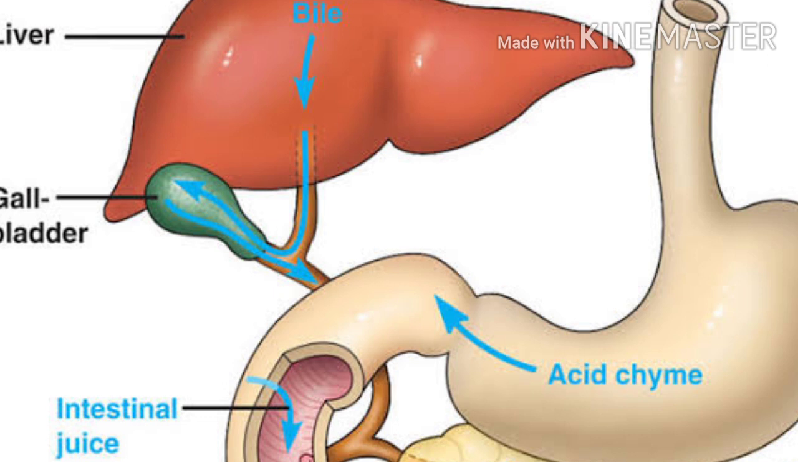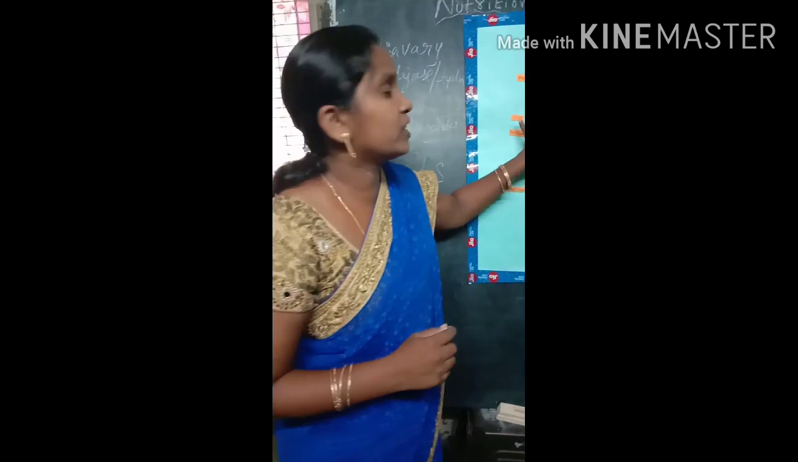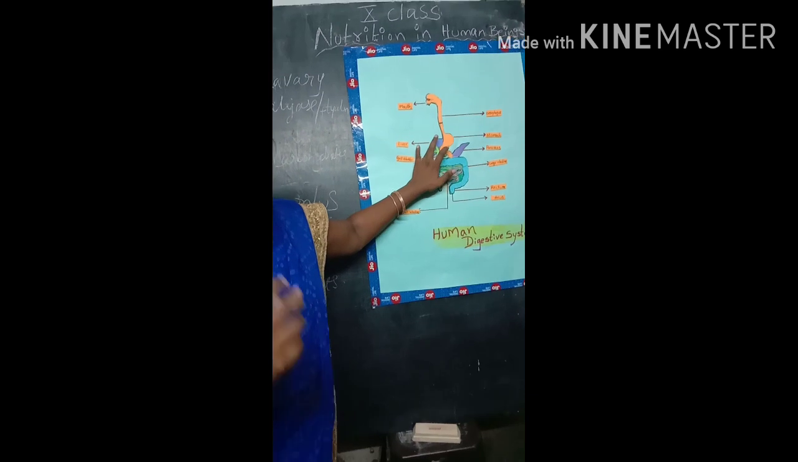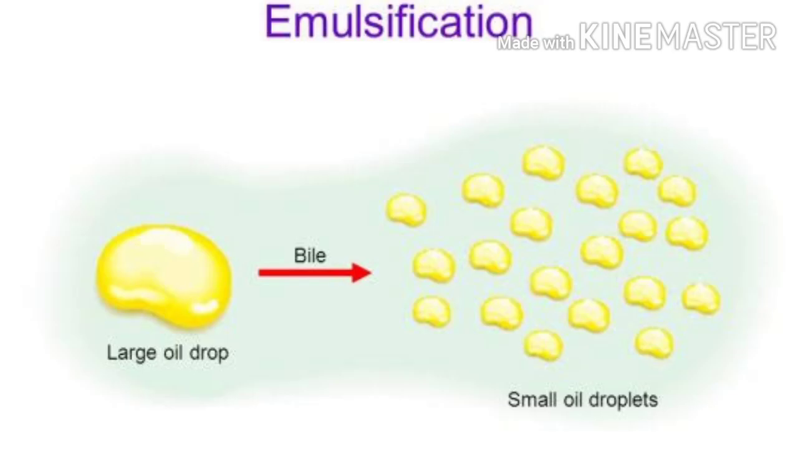Bile juice makes the fats into very small globule-like structures. That means with the help of bile juice, the fats are broken into very small pieces. The process is called emulsification, the breakdown of fats into small substances with the help of bile juice.